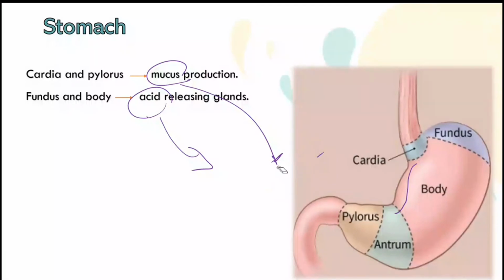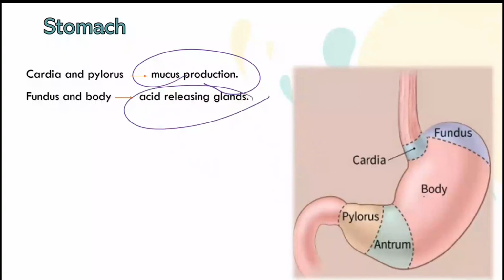As a logical concept, where will the mucus be produced, and where will the acid be released? Of course, in the body there will be acid release, and also in the fundus. The cardia and the pylorus will produce mucus, because these parts are the terminal parts.